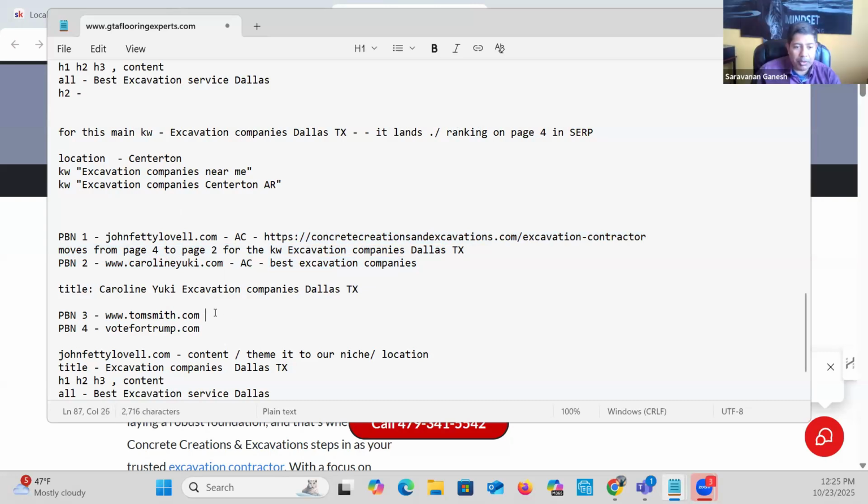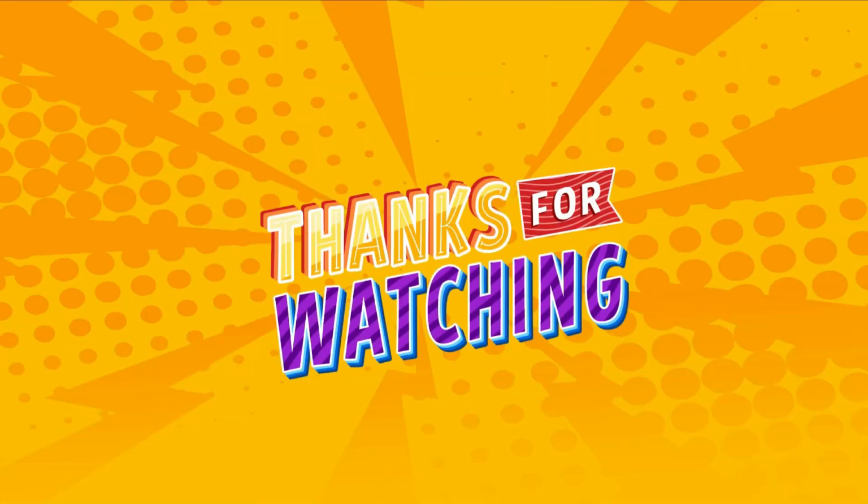And then from Tom Smith, you do the same content, right? Similar content, but for the anchor text, you got excavation companies here, you can just put Dallas here. Because now it's like pieces of a puzzle, I always say, right? Take all of this and slowly move it from page 2 to page 1. Or you can just say, click here. Okay, or you can just say this. You want to keep doing it and see how it's moving slowly, okay?